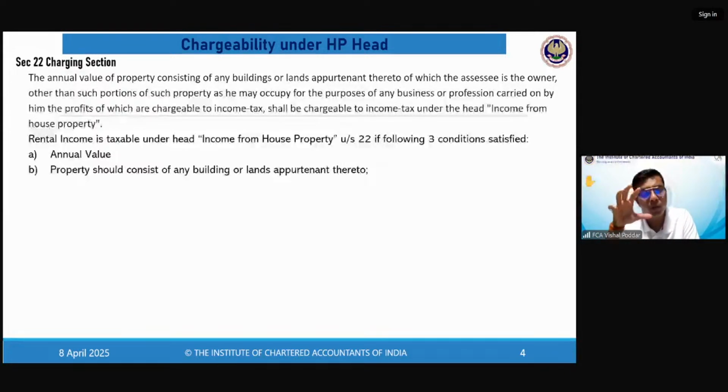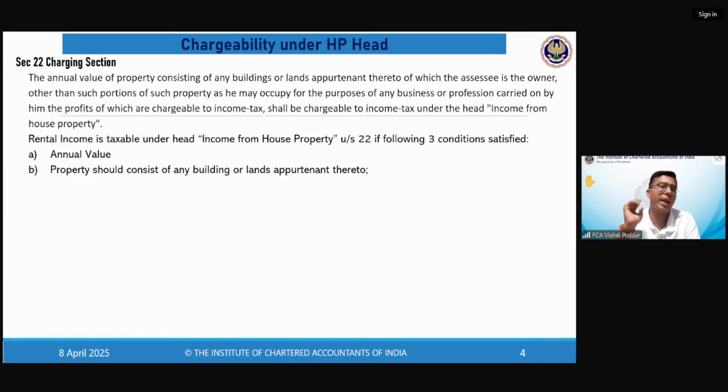So, like in the case of many big societies, the society has buildings plus it has some open space. That open space can be converted into parking, or some open play area or some type of amenities, but it is always the open space. That is again the land which is attached to the building. So where a land is part of some building, the rental income of such a land is covered. What is not covered?